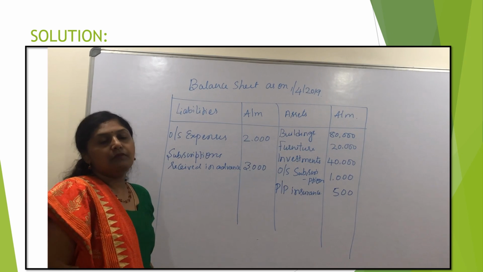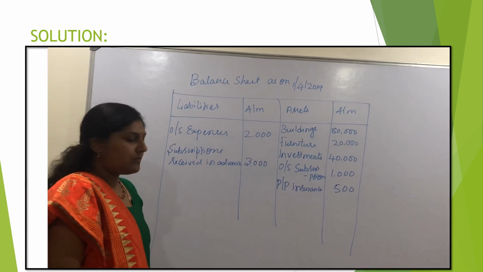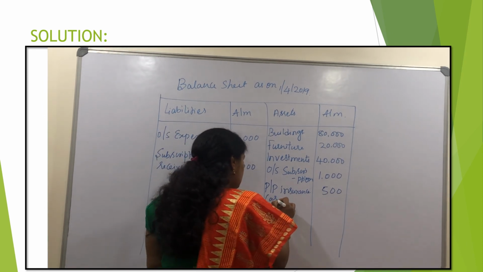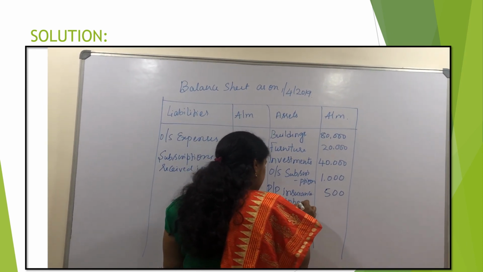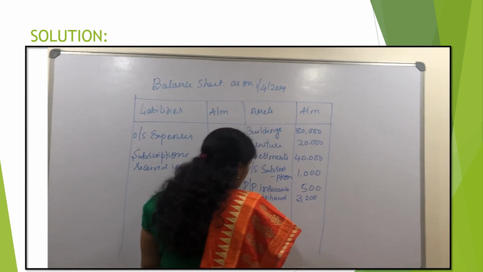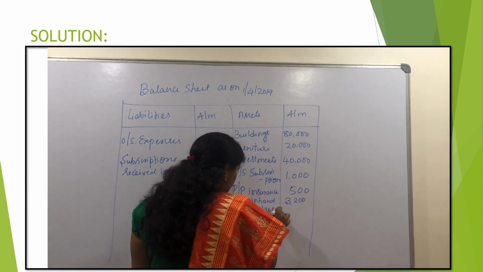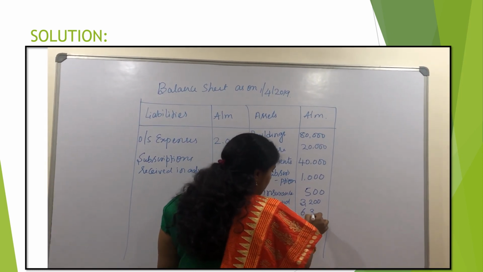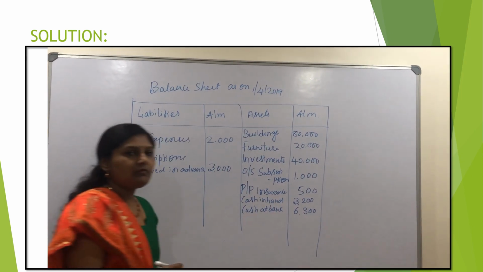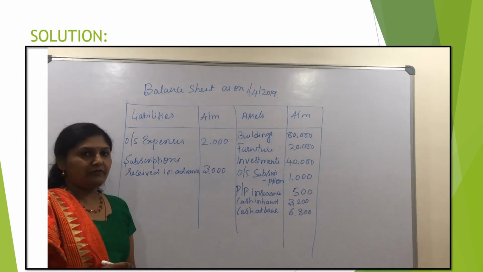After this, we have two more assets to consider, that is cash in hand and cash at bank. Cash in hand, the balance is rupees 3200, and cash at bank, the value is 6300.